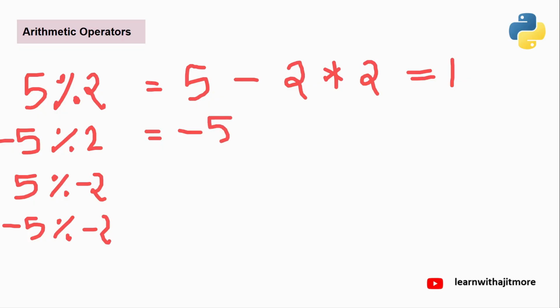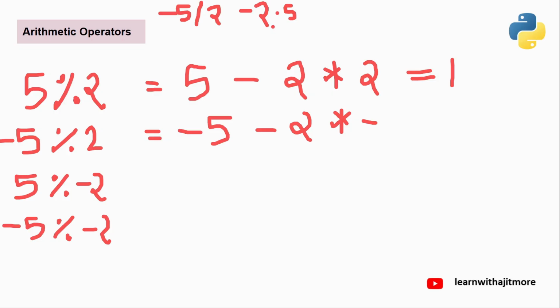The numerator is minus 5 minus the denominator 2 into. Can you tell me what will be the floor division of minus 5 by 2? First tell me, minus 5 by 2, you get minus 2.5. But what is the floor of minus 2.5? Minus 2 or minus 3, guys? Minus 3. Floor is minus 3 because it is negative.